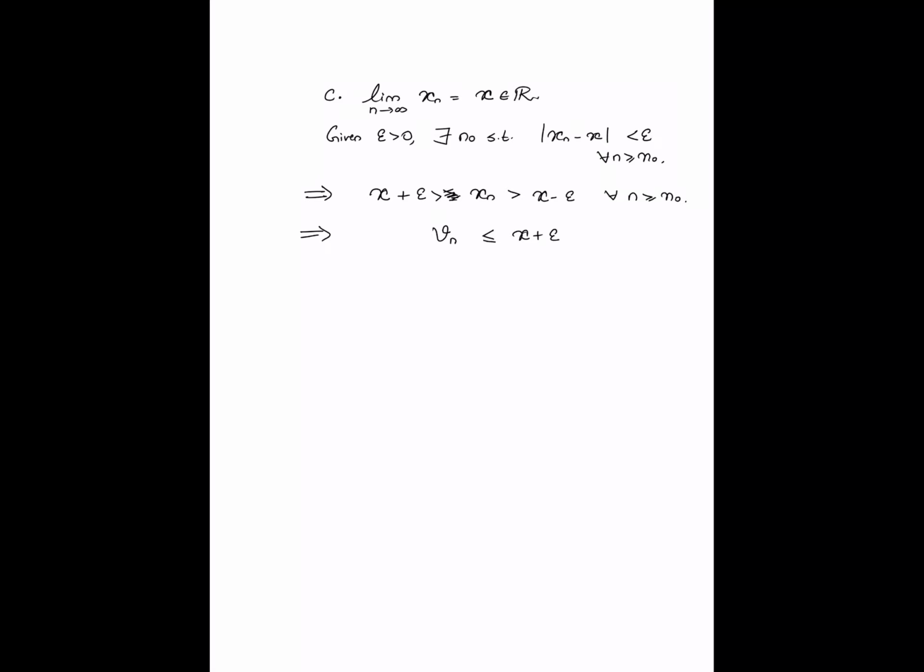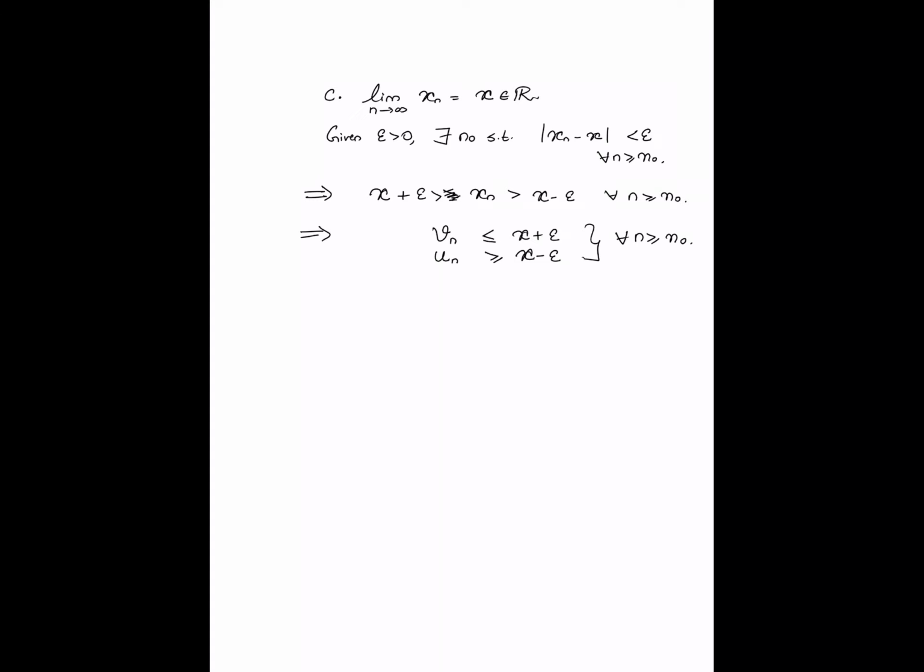Similarly, since un is the infimum of all the values taken to the right of n, this is also going to be greater than or equal to x minus epsilon for all n greater than or equal to n naught. Because for all n greater than or equal to n naught, the values of the sequence themselves are sandwiched between x plus epsilon and x minus epsilon.